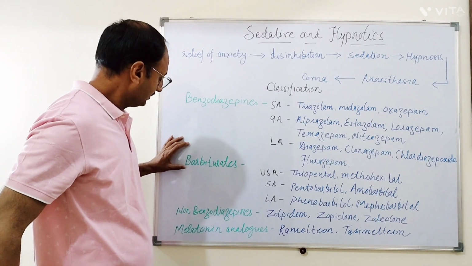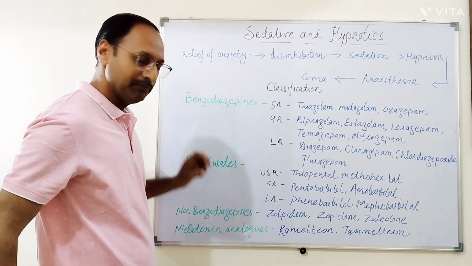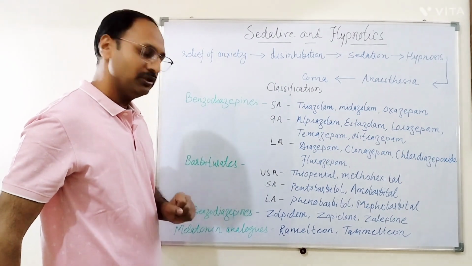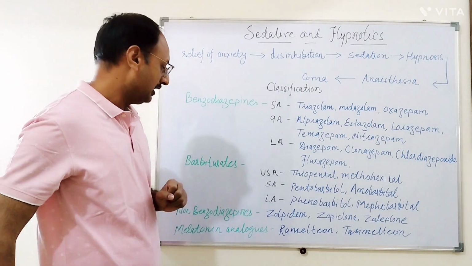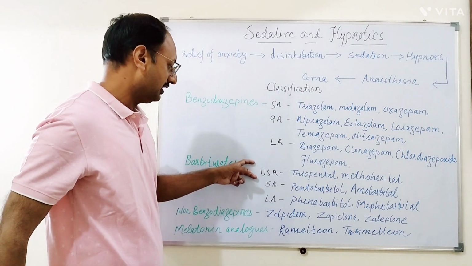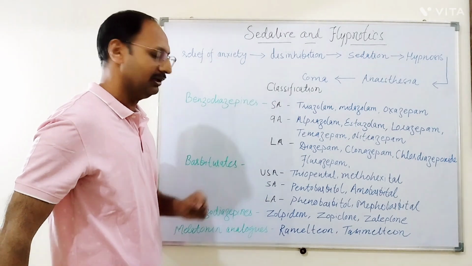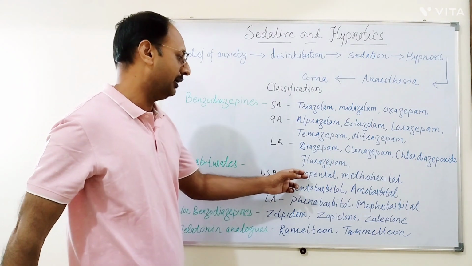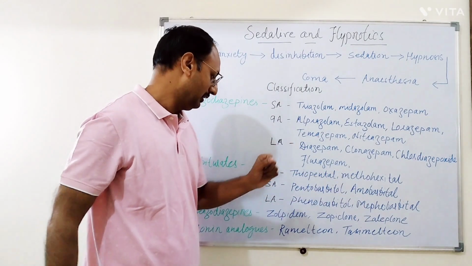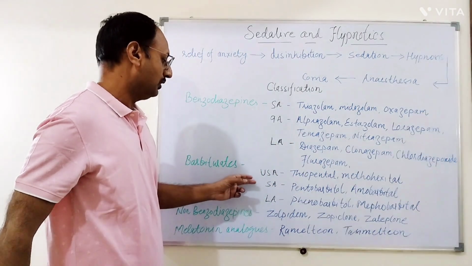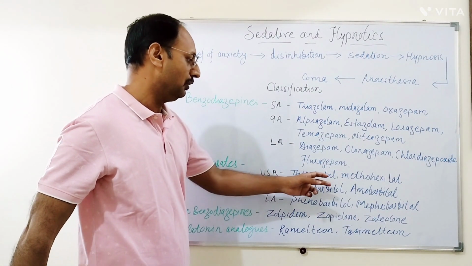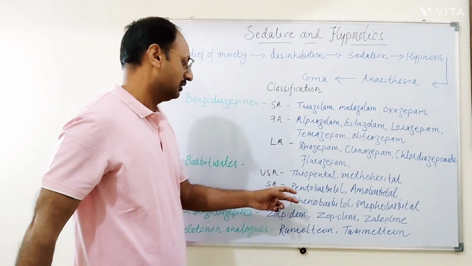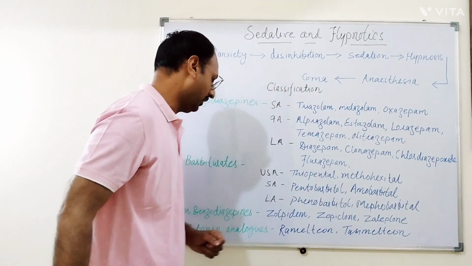The second group is barbiturates. Barbiturates are further divided according to their duration of action: ultra short acting, short acting, and long acting. Ultra short acting barbiturates include thiopental and methohexital. Short acting barbiturates include pentobarbital and amobarbital. And long acting barbiturates include phenobarbital and mephobarbital.